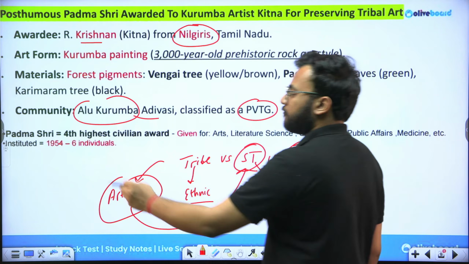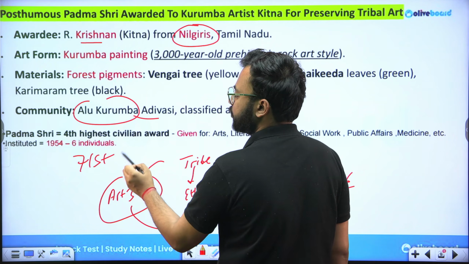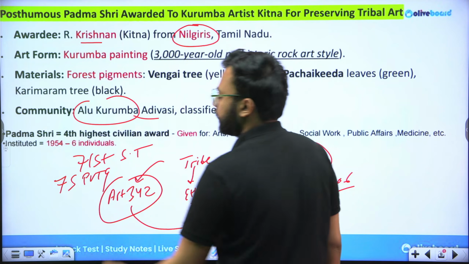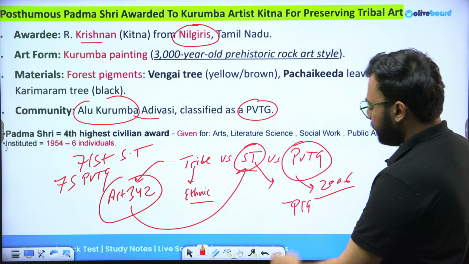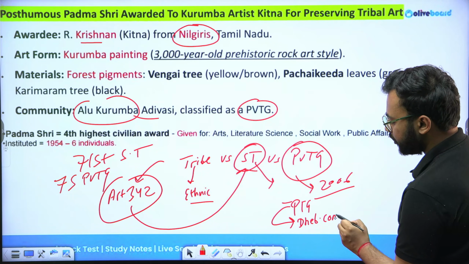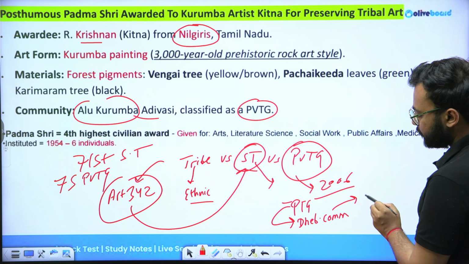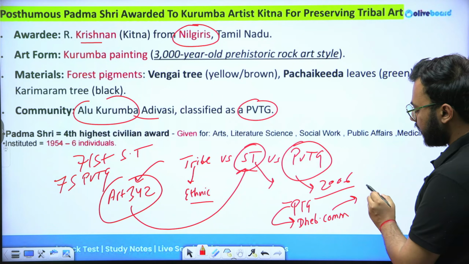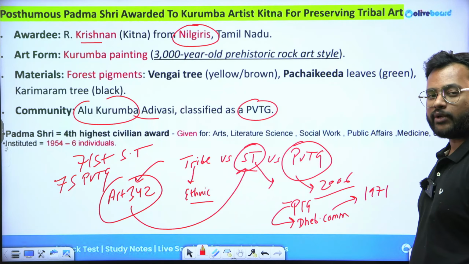In India, we have more than 715 scheduled tribes, and we have around 75 PVTGs. This PTG or PVTG category was implemented on the recommendation of a commission called the Dhebar Commission, which presented its report at the end of the 1960s, and the implementation occurred in 1971.